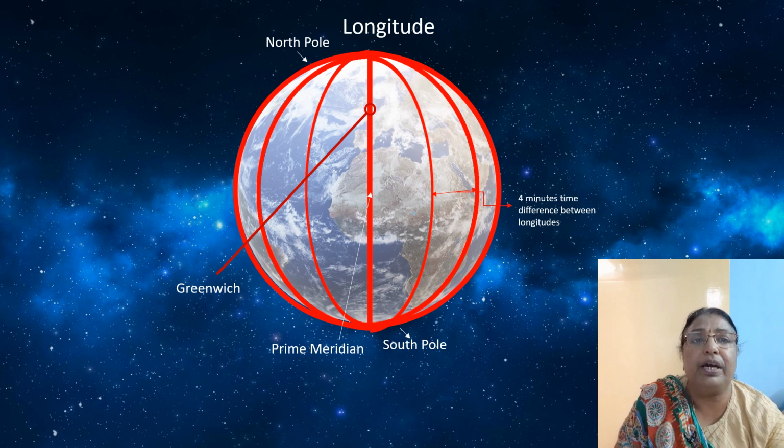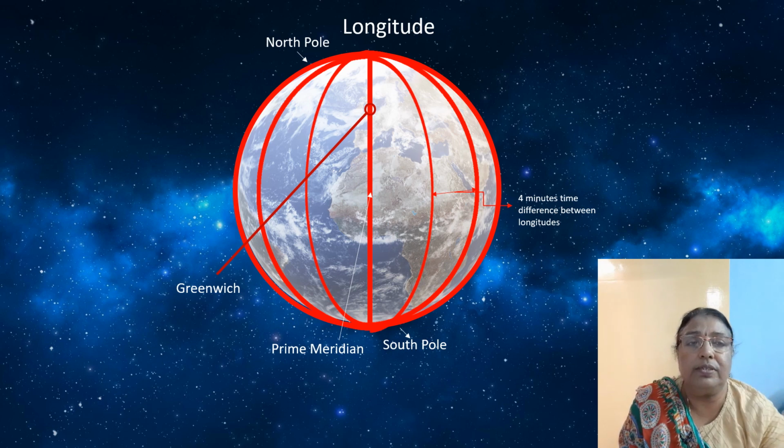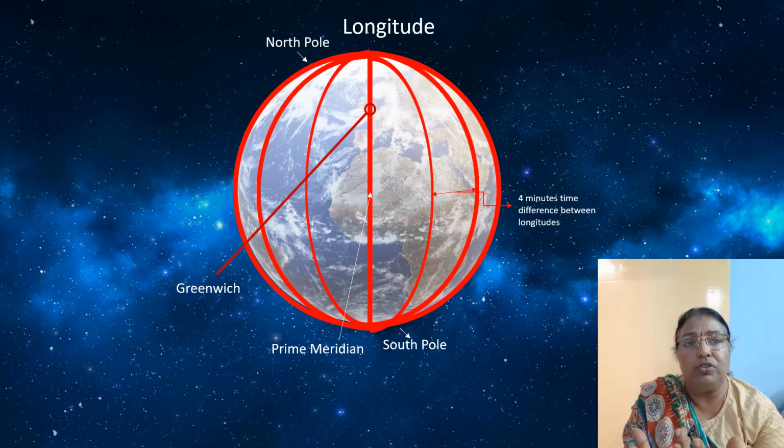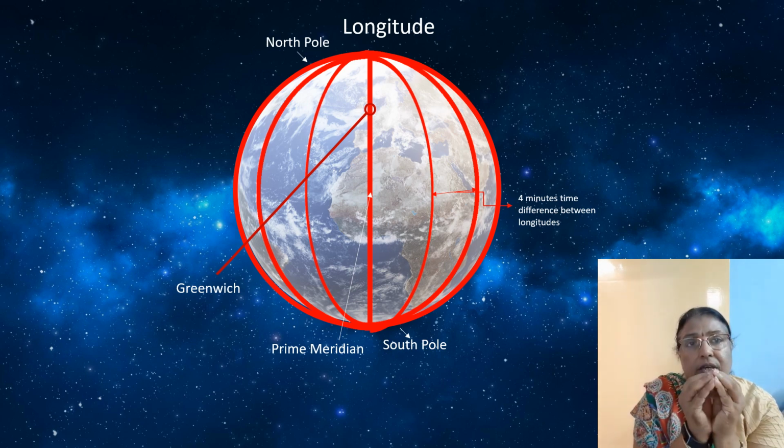The 0 degree longitude or the 0 degree meridian that passes through Greenwich is known as the prime meridian, because the calculation of time is based on this longitude. So it is known as prime meridian. And these longitudes converge at the poles, they meet at the poles like this. All the lines meet at the South Pole and North Pole.